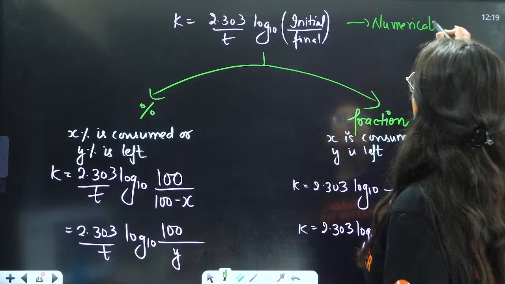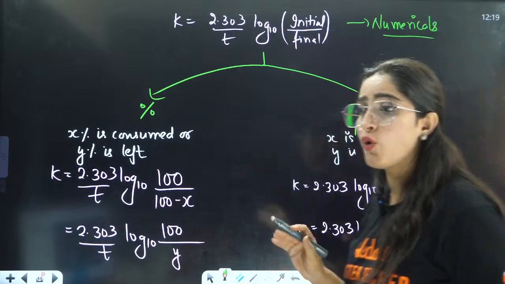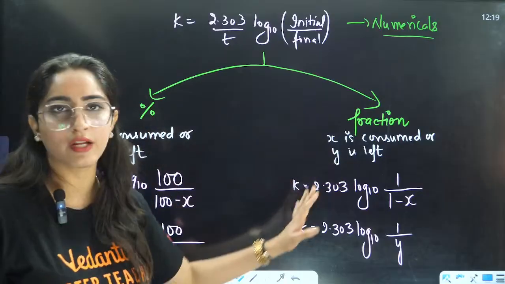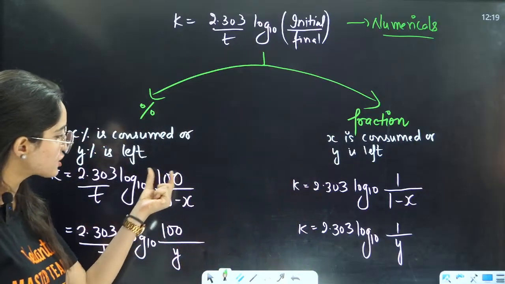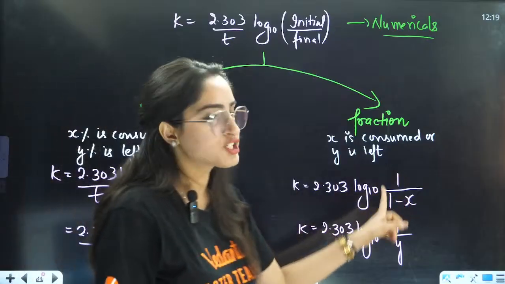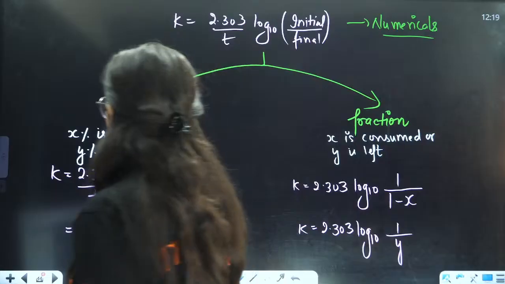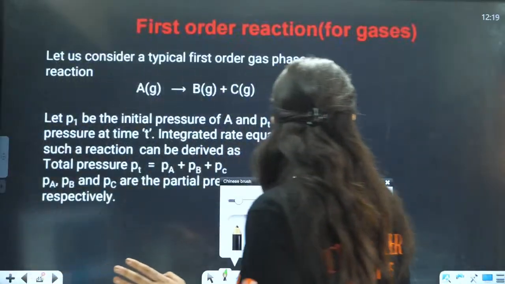This is how you are going to solve the numericals when no initial concentration is given to you. Either it is given in percentage or it is given in fraction. For percentage, initial is 100, 100. For fraction, initial is 1 and 1. Right? Okay. Chalo. Now, let us see.